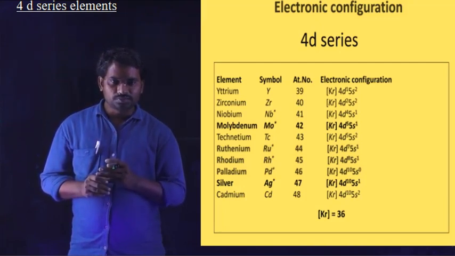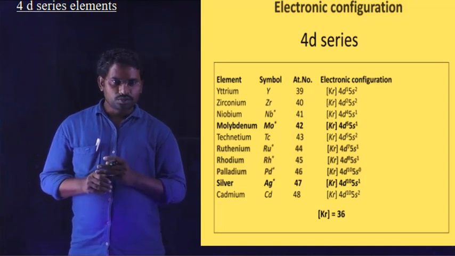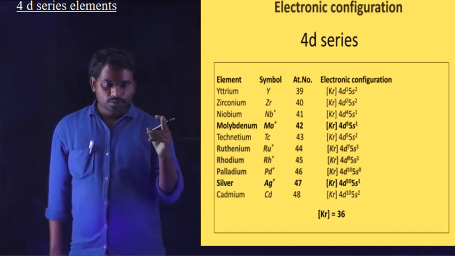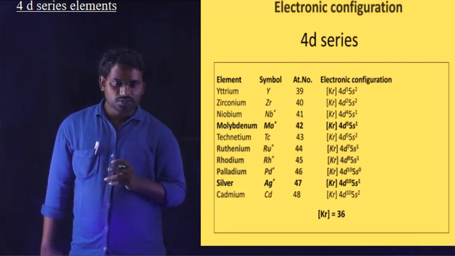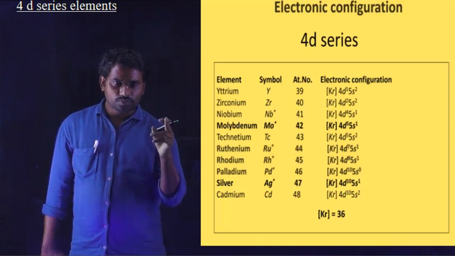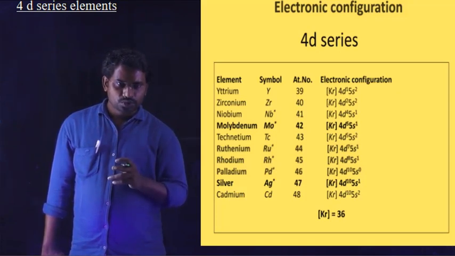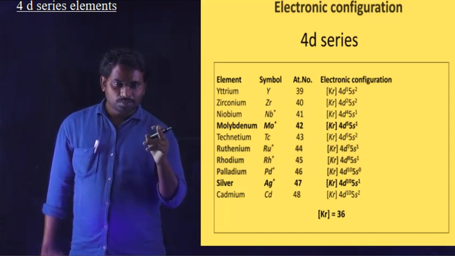Technetium, Tc, 43. Next one ruthenium, Ru. Rhodium, Rh. Palladium, Pd. Silver, Ag. Cadmium, Cd, atomic number 48. So let's look at the configuration. In case of molybdenum, it has a 4d5 configuration, and next in case of ruthenium, it has a 4d7 configuration. And coming to rhodium, palladium, silver and cadmium, they contain